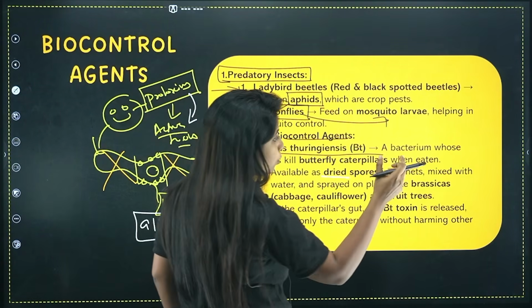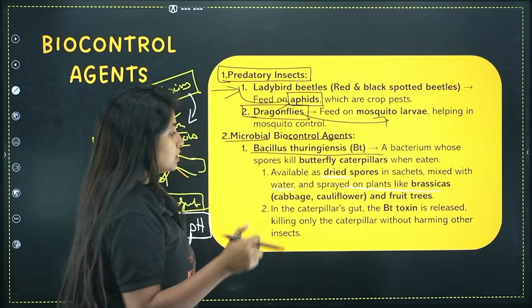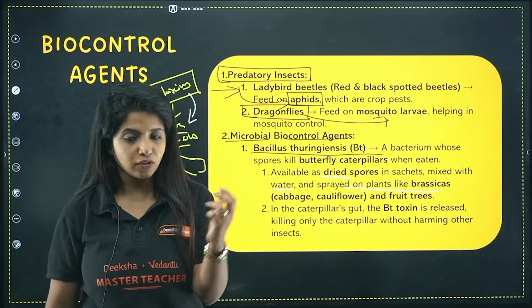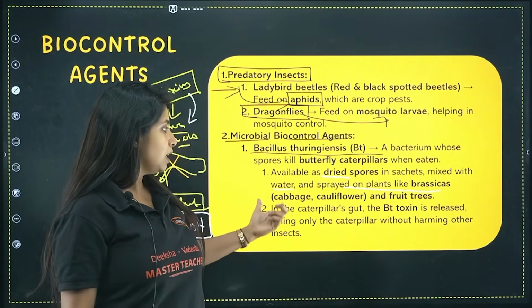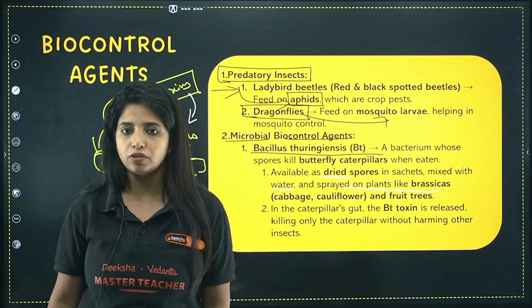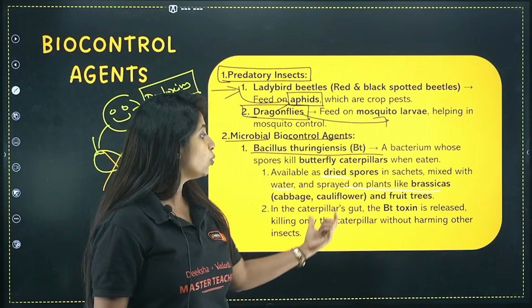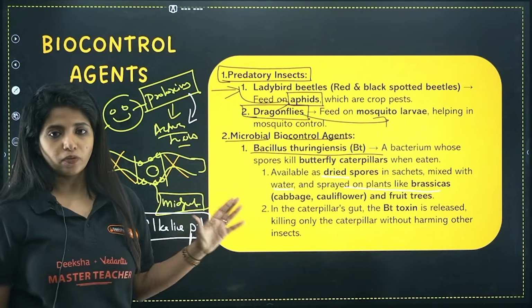Available as dried spores in sachets, mixed with water and sprayed on plants like brassicas, that is cabbage and cauliflower, and also fruit trees. So what do they do? You have the dried spores of this particular organism, you mix it with water and then spray it. On what? On brassicas such as cabbage and cauliflower, and also on the fruit trees. Got it? In the caterpillar's gut, the Bt toxin is released, killing only the caterpillar without harming the other insects out there. So it is very insect specific, you should know that.